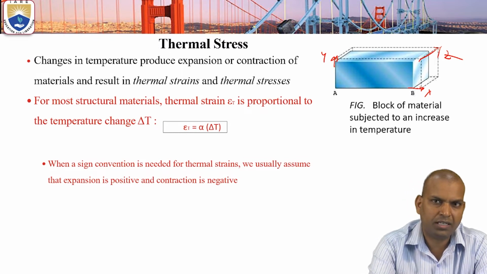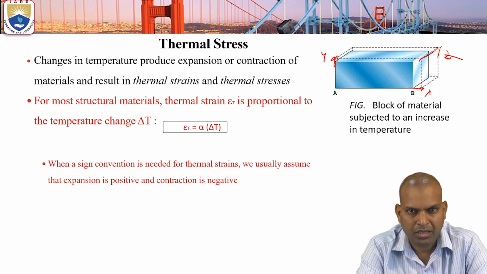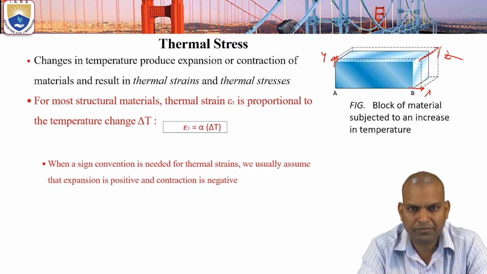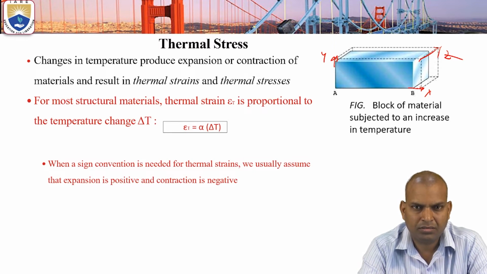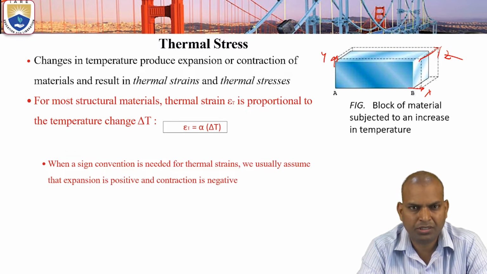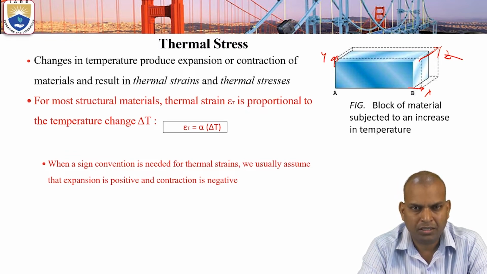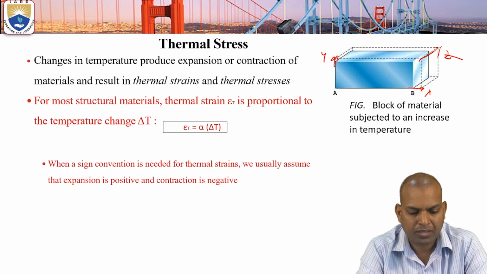If we consider a copper material and increase the temperature, then there will be deformation. The same material at lower, negative temperature, the body deformation reduces, so there is a decrement in dimensions.